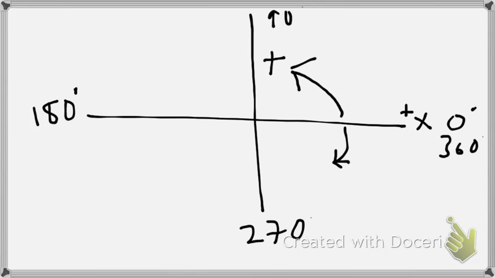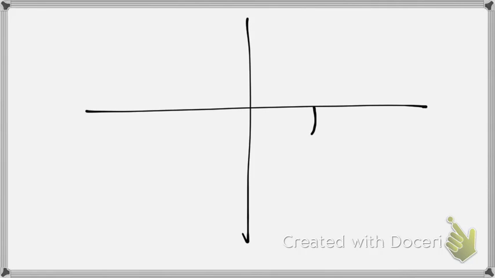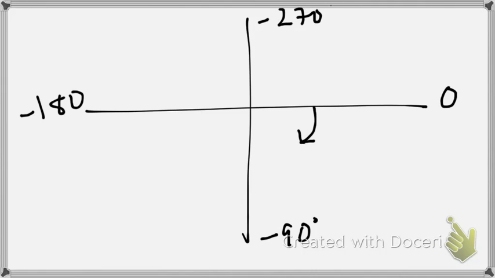But this way is negative. If we go around the other way, we're talking negative. So here's 0, here's negative 90 degrees, negative 180 degrees, negative 270 degrees. Anytime you are measuring conventional angle, you begin at the positive x-axis. Positive goes around anti-clockwise, negative goes around clockwise.